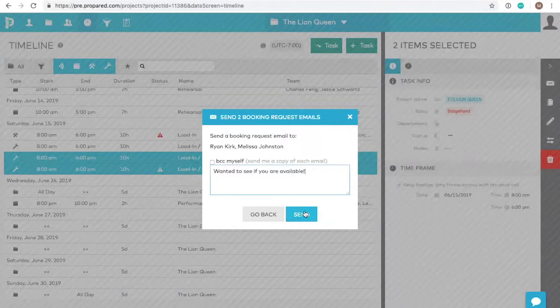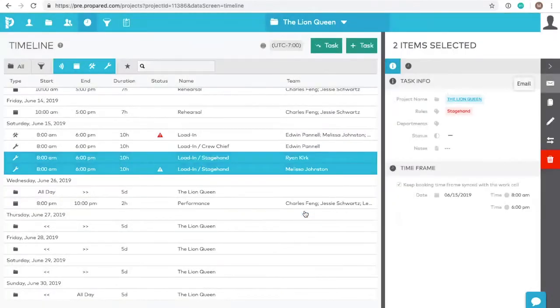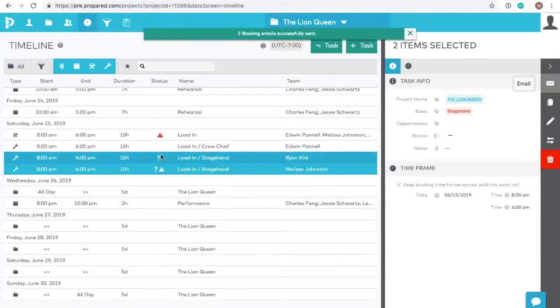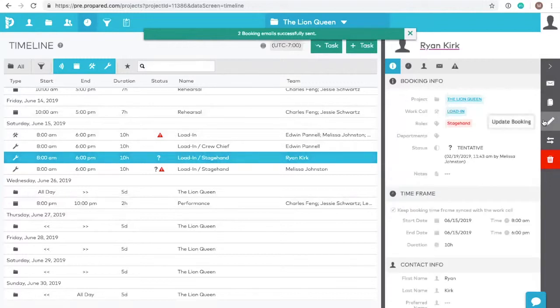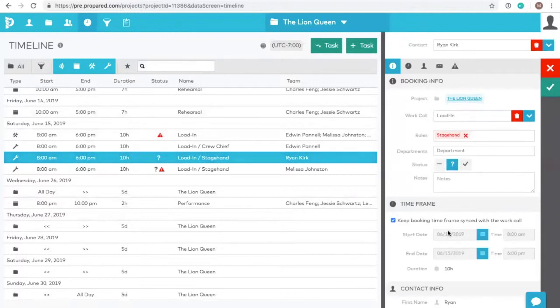Also notice that when you hit Send, the status of each booking changes to tentative, indicating that you're waiting to hear back. Once you do, you can update their status to confirmed, or if they're not available, pop someone else into the slot and resend.